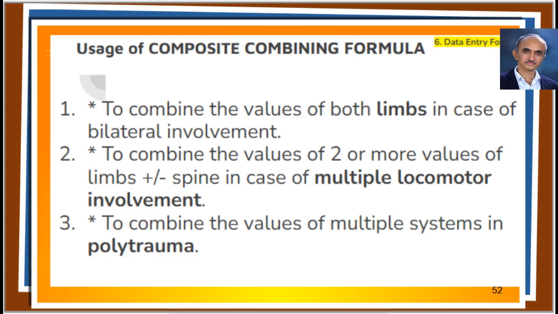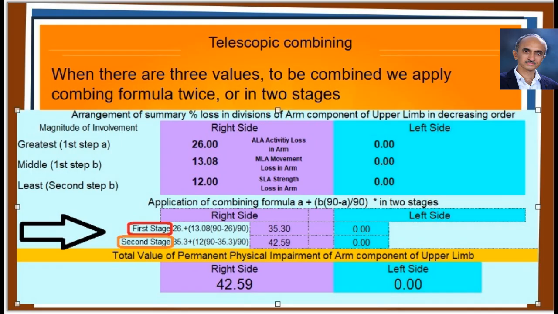Here, we use composite combining formula to combine the values of two or more values of limbs, plus or minus that of spine. Number 3 is, in polytrauma cases, where we use composite combining formula to combine the values of losses in multiple systems in telescopic fashion. If you do not use the word composite, combining formula means the original 90-based formula we discussed in the spreadsheet till now. Let us come back to the 90-based combining formula we were discussing just now.